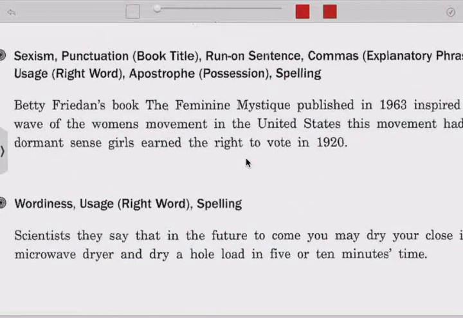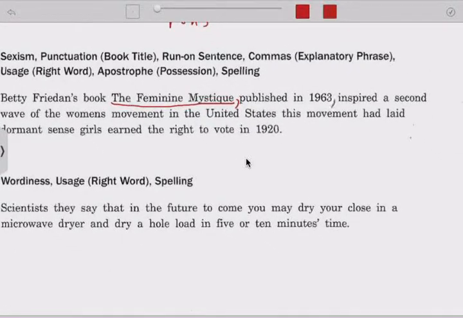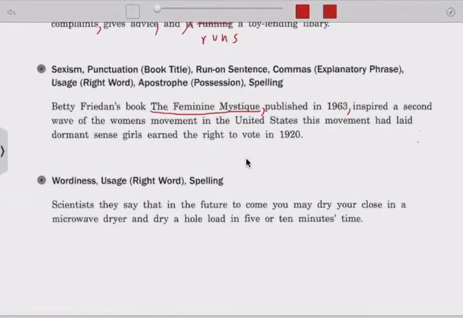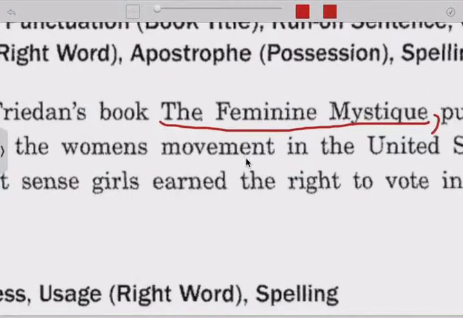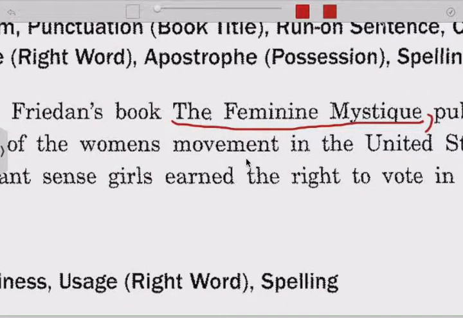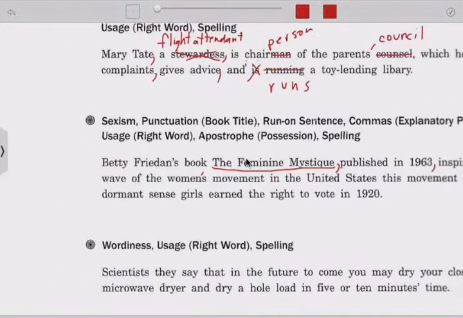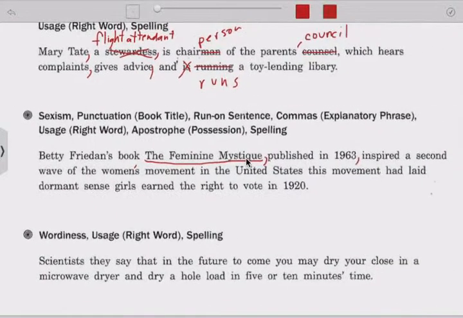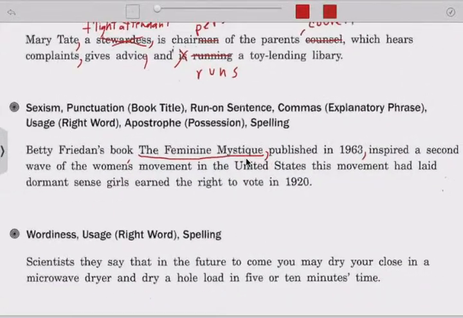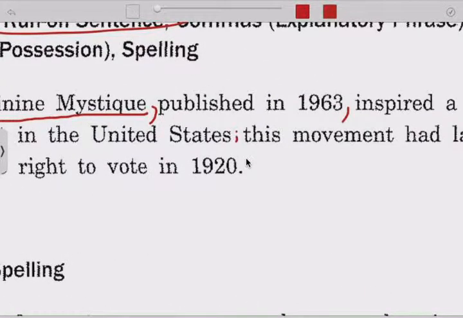Next one. Betty Friedan's book, The Feminine Mystique. So this one, we want to underline The Feminine Mystique. Now we have an explanatory phrase published in 1963. We could get rid of that, so you put commas around it. Inspired a second wave of the women's movement. Whose movement? The women's movement. So that S is on there to make it possessive. Inspired a second wave of the women's movement in the United States. Run-on sentence right here, so we have lots of ways to fix it. Semicolon is probably the simplest, but you could also put a period and start a new sentence.